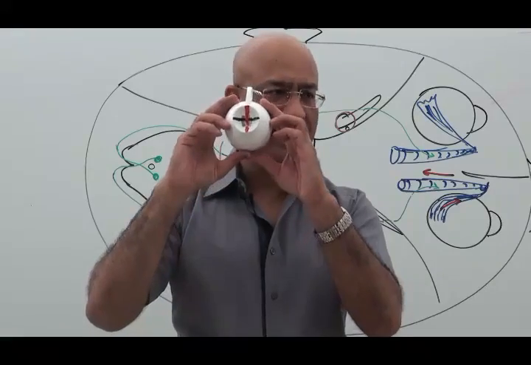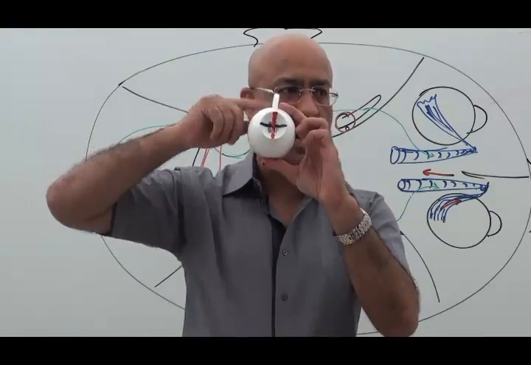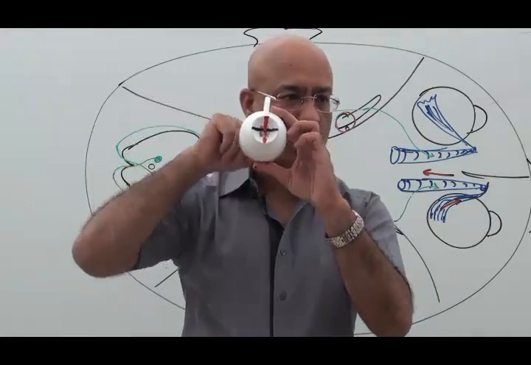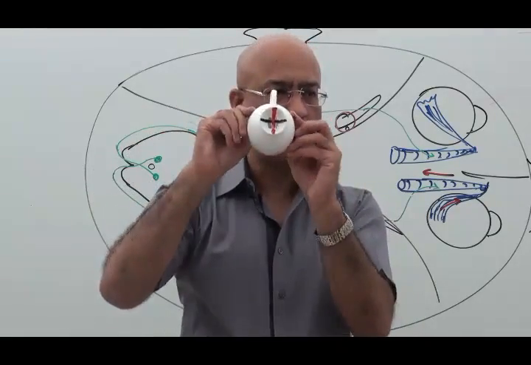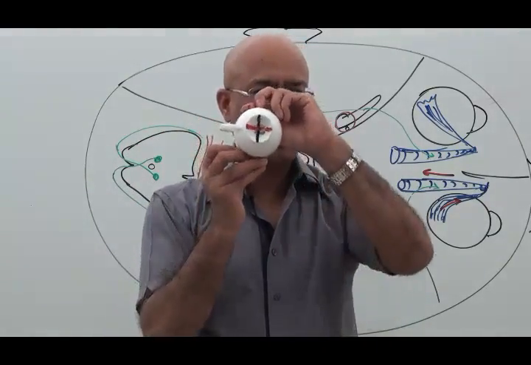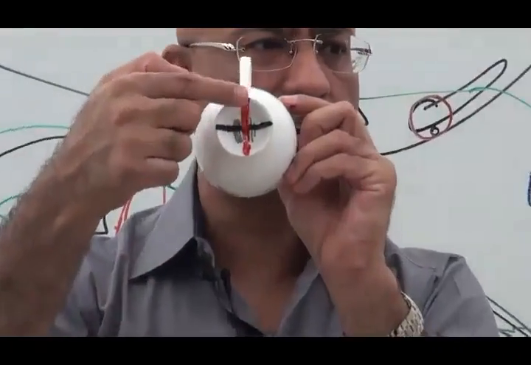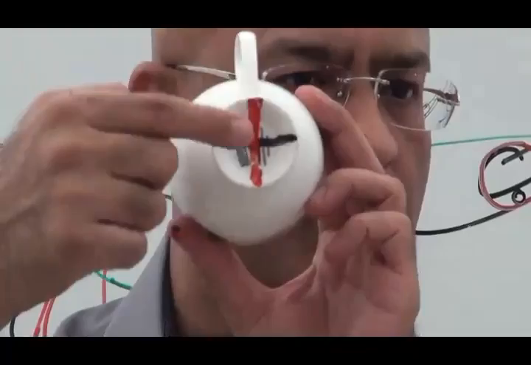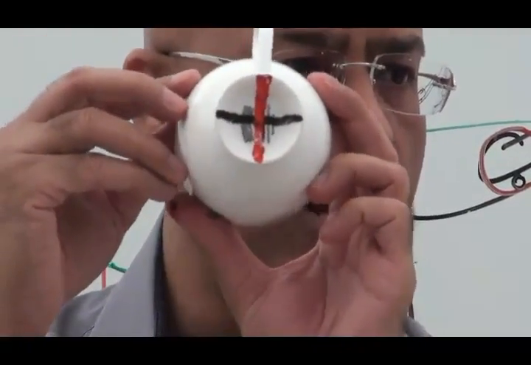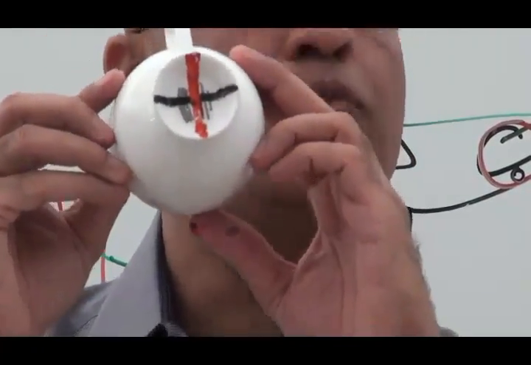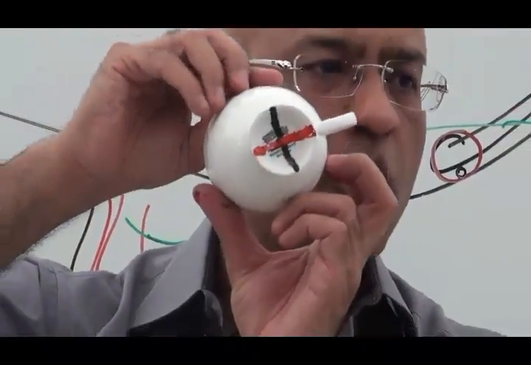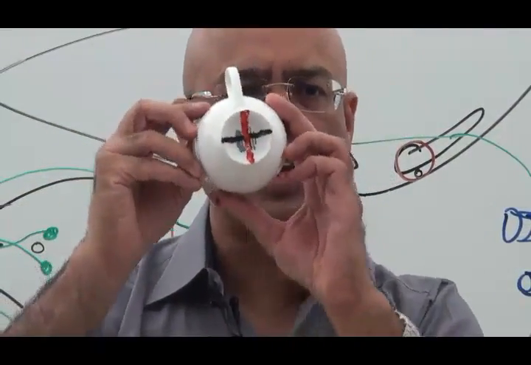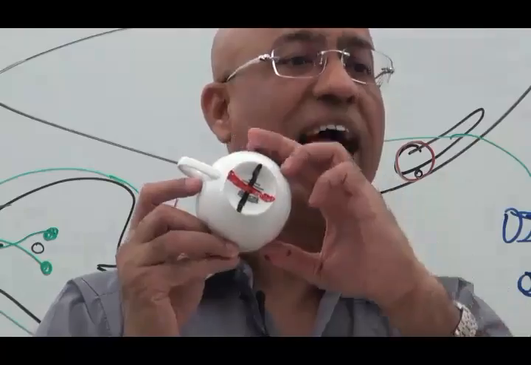The eyeball can not only rotate up and down or in and out, it can also spin. For example, look here. It can spin like this and this. If this is considered the 12 o'clock position of the iris, the eyeball can spin. If it spins inward, it is called intorsion. If it spins outward, it is called extorsion.